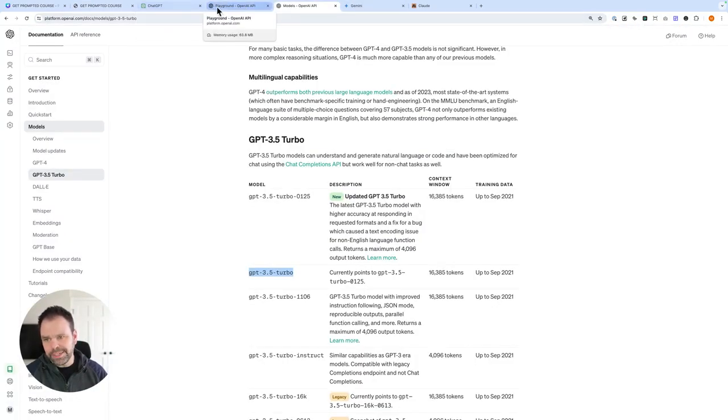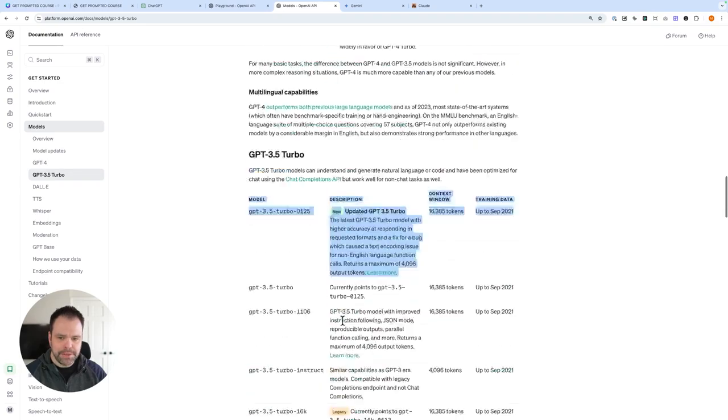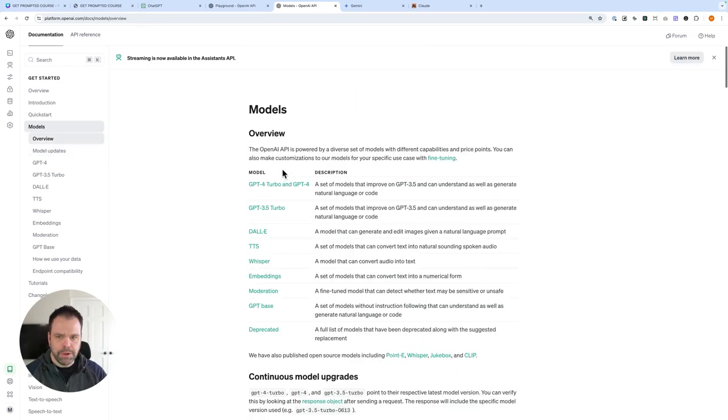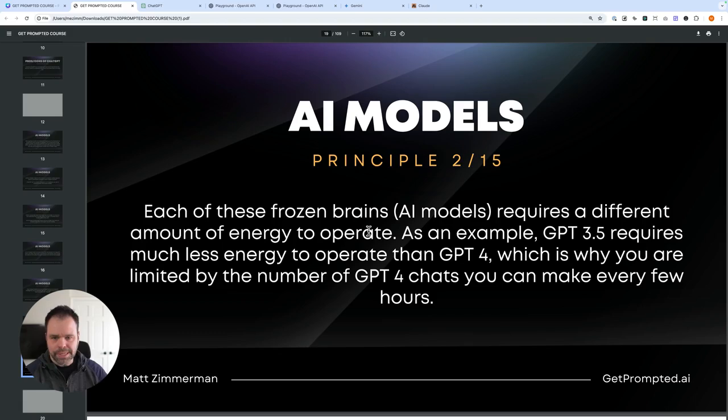So what's cool about ChatGPT is you pay a flat fee, but if you actually access the API, and this gets a little bit into the weeds, there's a way to connect to the OpenAI models not through the ChatGPT interface, and you could do it through code. But in our next lesson, we're actually going to connect to these models, to any of these models, using something called the playground. I hope this lesson kind of laid a good foundation for what the AI models are, how they work, and the limits of them.